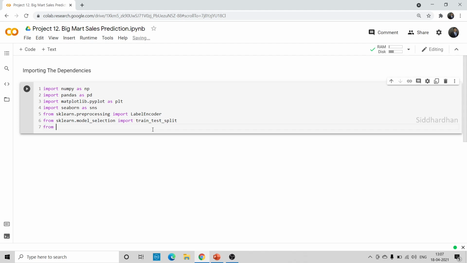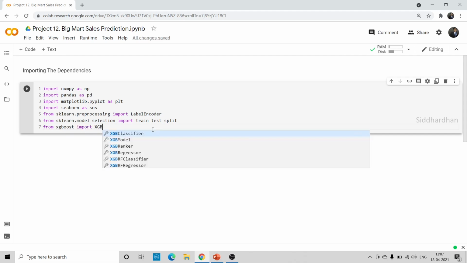So from XGBoost import XGB regressor. Okay, so this model can also be used for classification. So I have explained to you what is meant by classification, where we will predict the categories, whether it's yes or no, male or female, such kind of things.